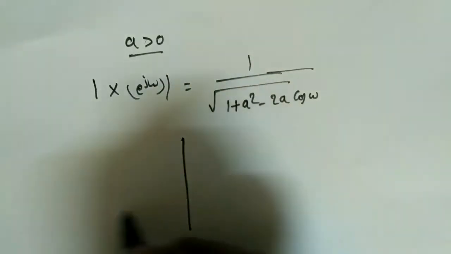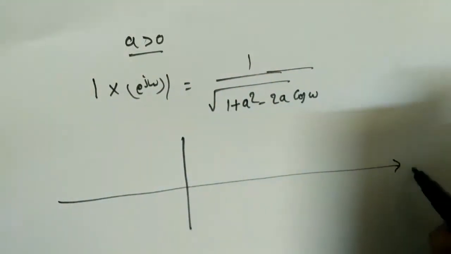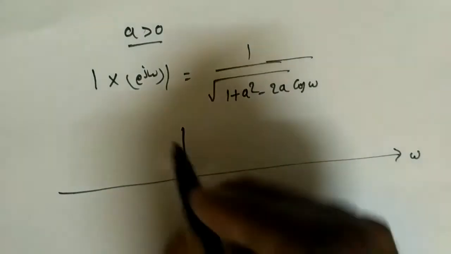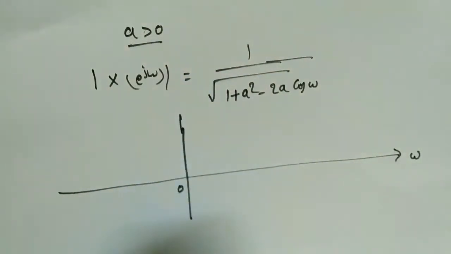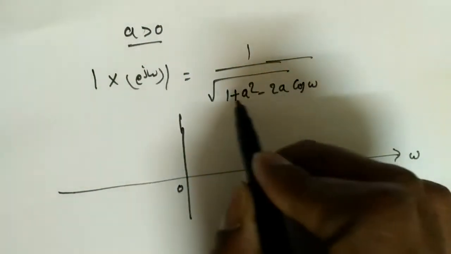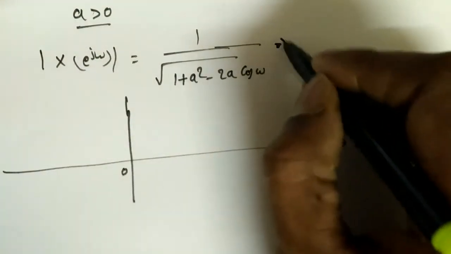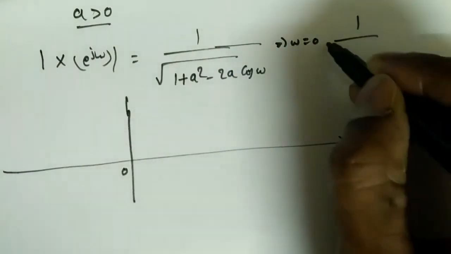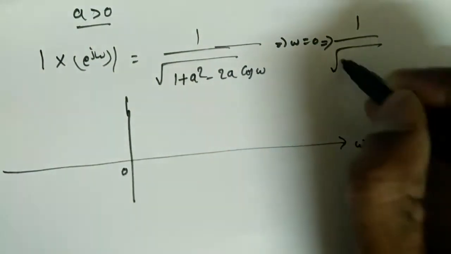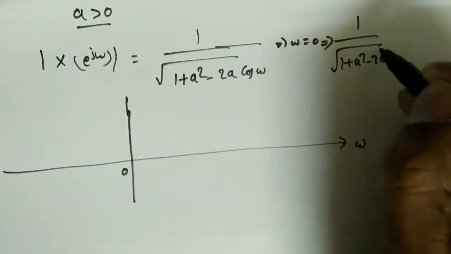So if I take this, this is omega. If I substitute omega equal to 0, cos 0 is 1, so 1 plus a whole square minus 2a. So at omega equal to 0, the magnitude will become square root of 1 plus a square minus 2a, because cos 0 is 1.